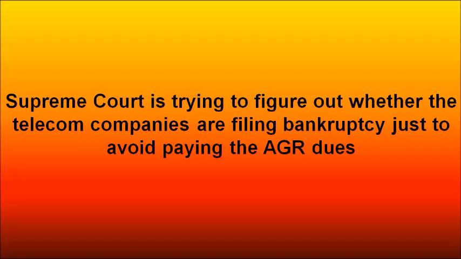whether the telecom companies are really filing for bankruptcy just to avoid these AGR dues, because many of the telecom companies have filed for bankruptcy, like this Arcom you saw, and there were a few others. So it was a gateway for these companies to escape from the AGR dues. That is the reason why the Supreme Court went deeper into that to get the details of this bankruptcy. It was just to make sure that these companies are filing for bankruptcy, not just to avoid paying the AGR dues.